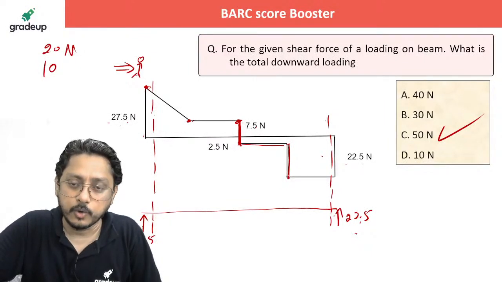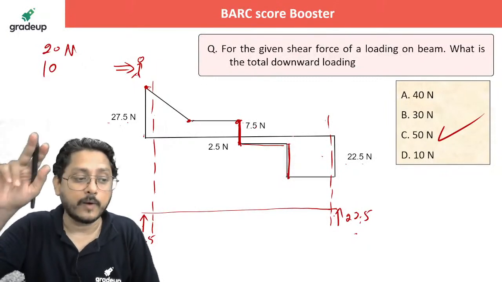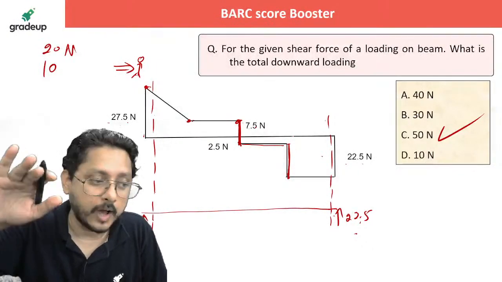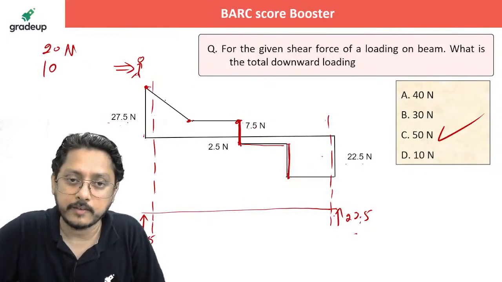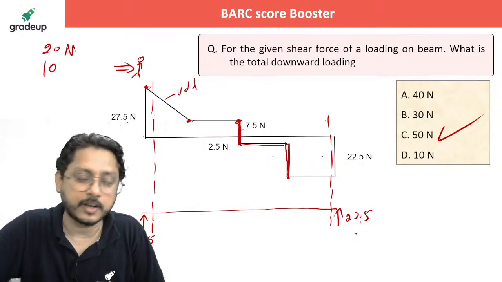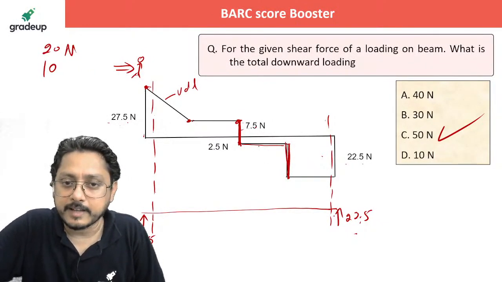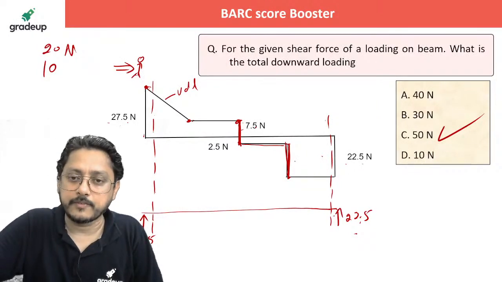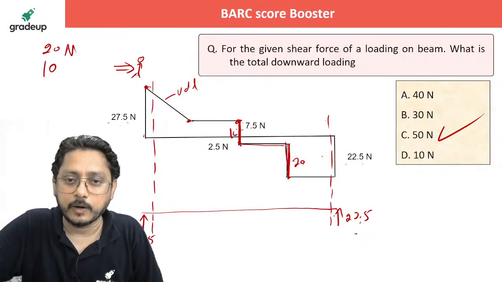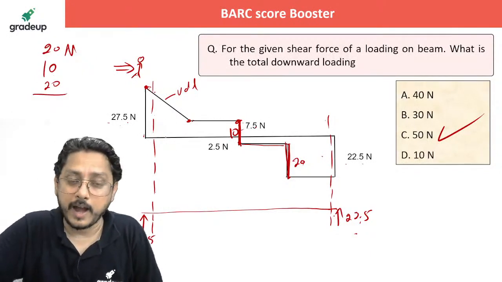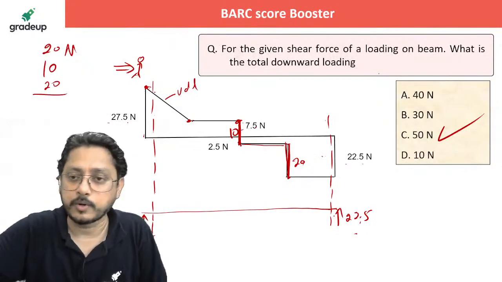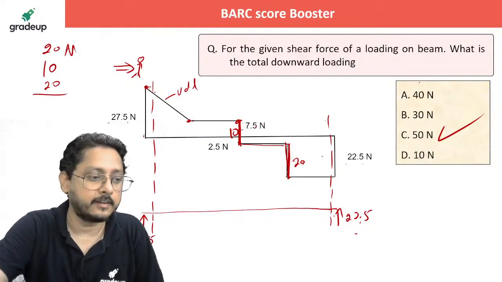A concentrated load is acting, that is why it has a sudden change. I'm adding only the total downward load, not worried about where the concentrated loads or the UDL are acting. Here it is coming down from 2.5 to 22.5, so once again 20 downward, 10 down and 20 down. That's a total of 50. Either you add this way or that way, both are okay. Practice it.